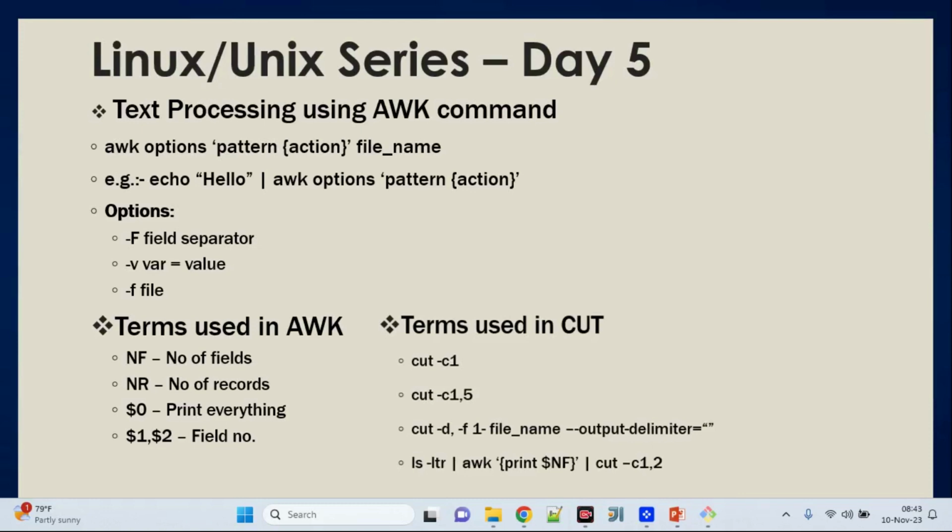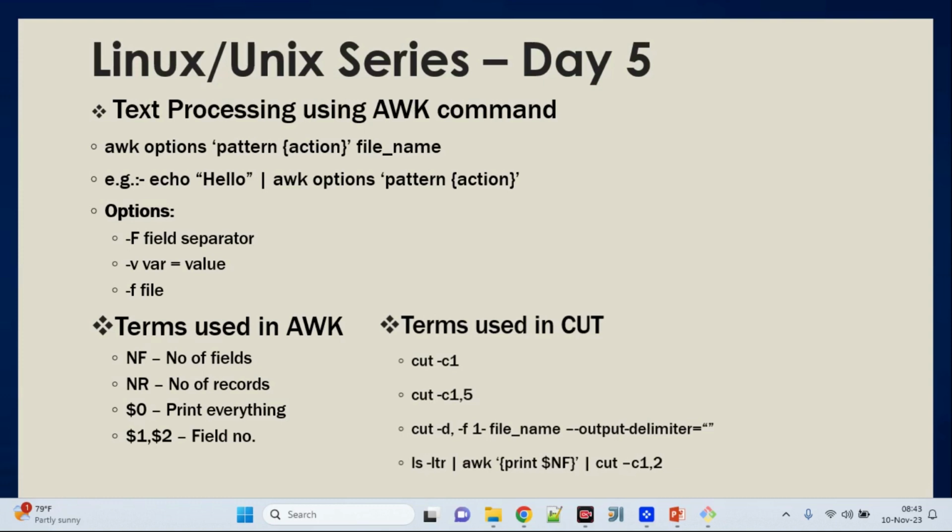Today we are going to continue our Linux series, and we are on day number 5 of our series. Today we are going to cover a very peculiar topic which will be used in our day-to-day life, when there is such a requirement in a project. When you are using a Linux file system, it's absolutely necessary to use text files or CSV files. So how do you process all those text files or CSV files? That's very important. So you use a couple of commands.